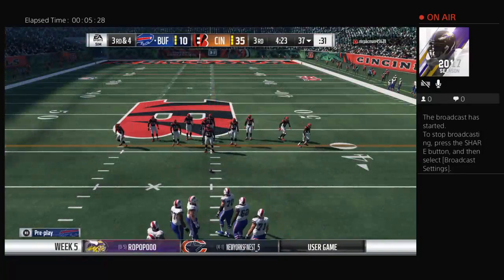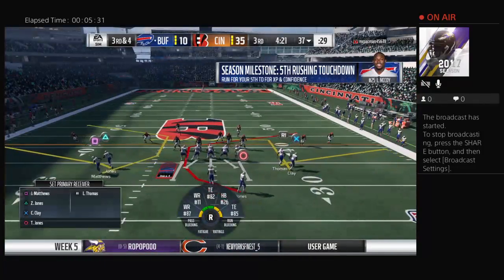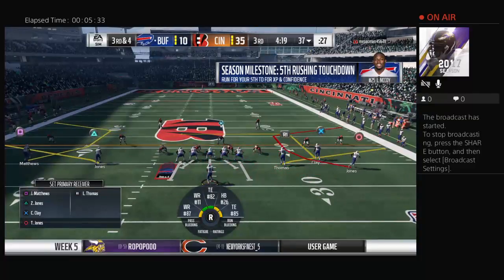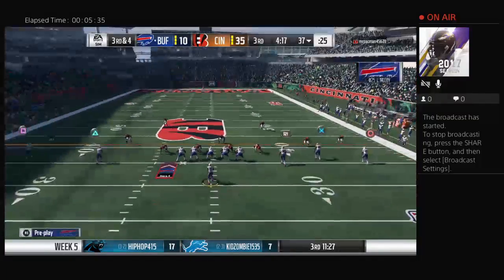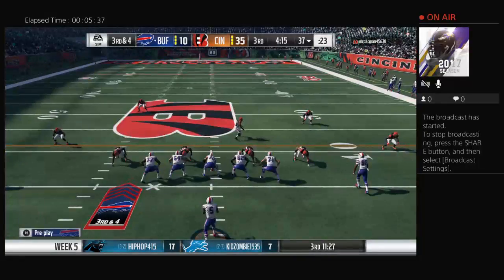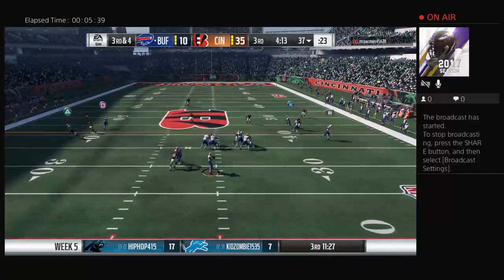The Bills on third down. They've hit 2 for 4 thus far. This is 3rd and 4. Out of the gun, it's Taylor.